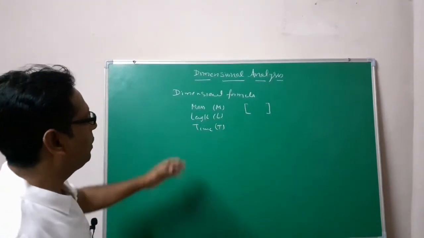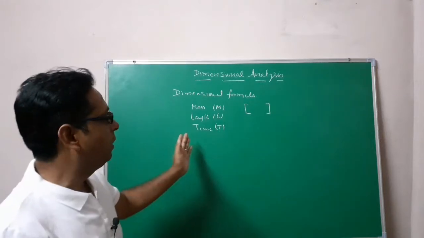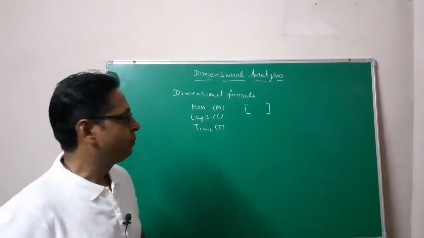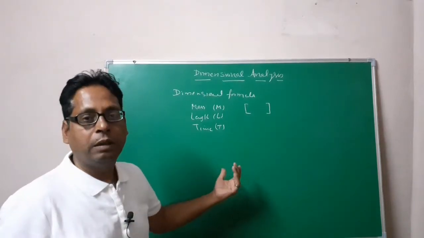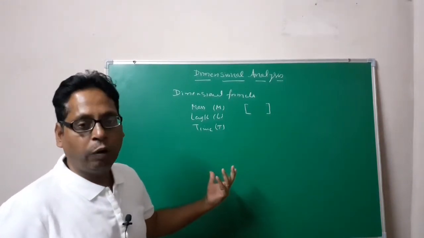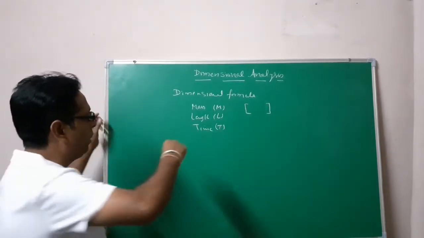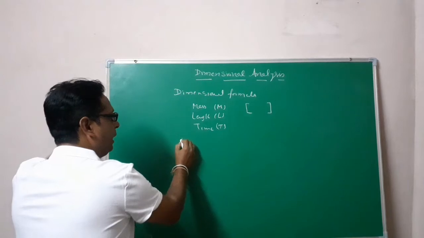So there are so many formulas which you will read in your book or from other sources. I will here discuss the basic formulae. The first term I have is area.